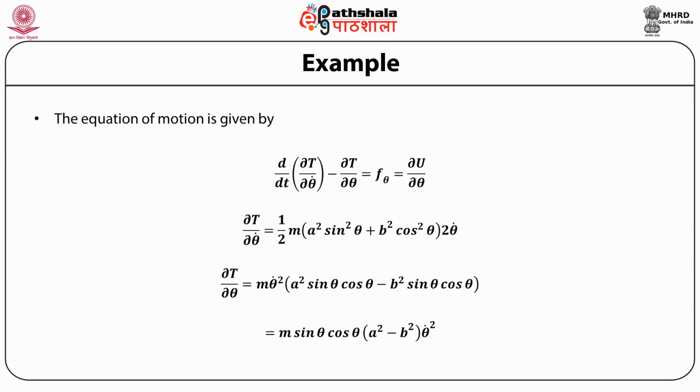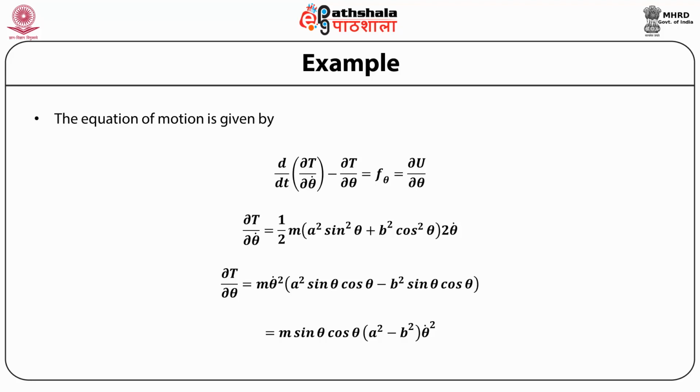Having defined the generalized force acting on a particle moving on an elliptical wire, which is represented in terms of only one generalized coordinate theta, the equation of motion is then given by d/dt of (dT by d theta dot) minus dT by d theta is equal to the generalized force, which is given in terms of the generalized potential, minus dU by d theta.